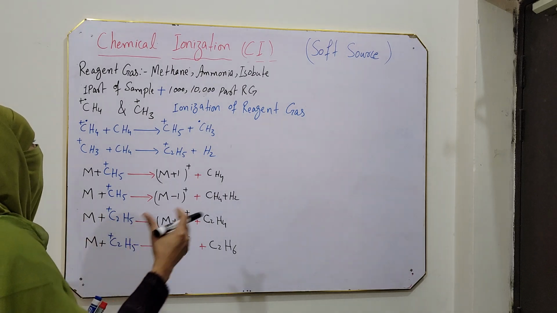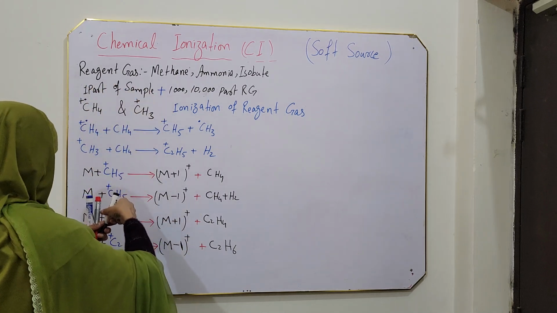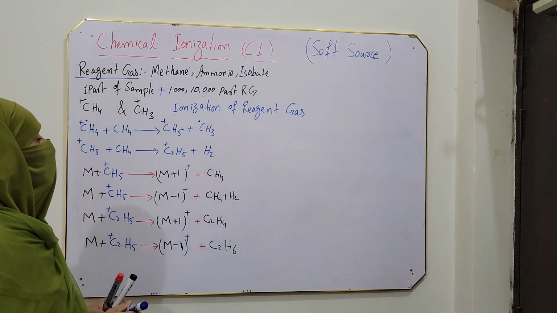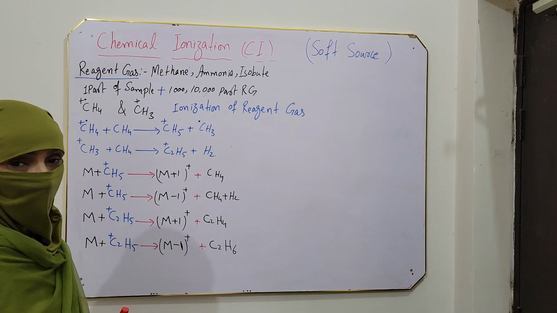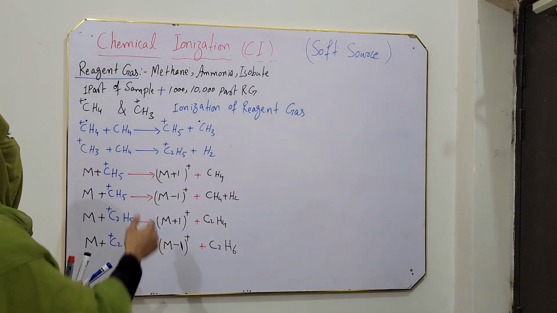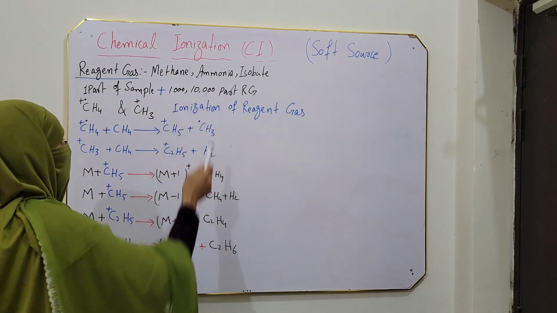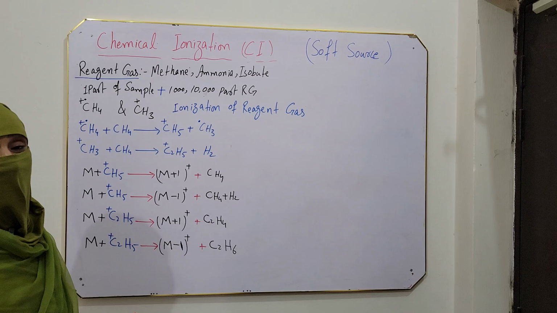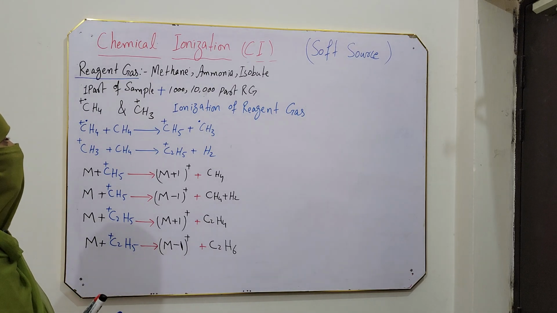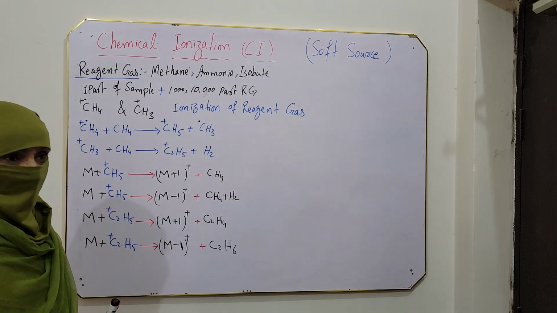Now, how is it performed? In this method, instead of only the sample, a reagent gas is also used. This reagent gas may be methane, ammonia or isobutane. I mean, any one of these gases can be used, and one part of sample is mixed with 1000 to 10,000 parts of reagent gas. I mean the maximum part is reagent gas.